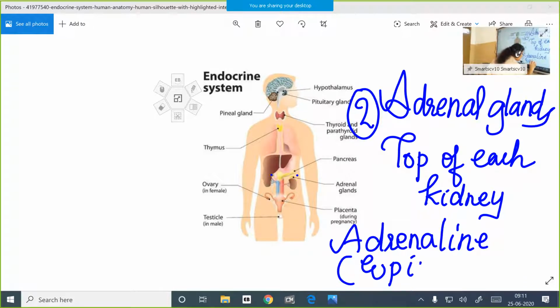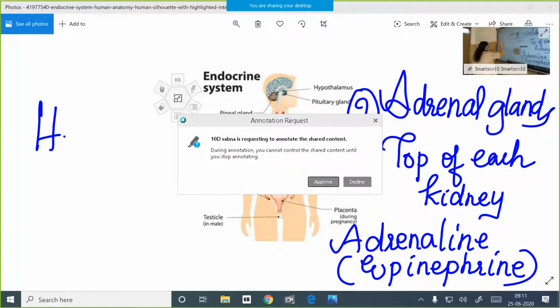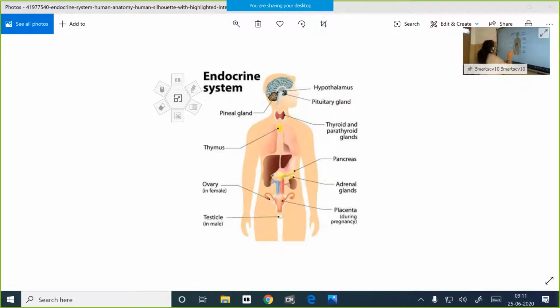It is known as epinephrine. So you must understand, children, that this hormone is known as the hormone of fight or flight.